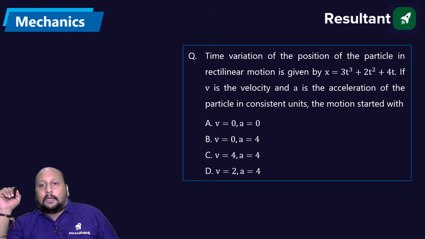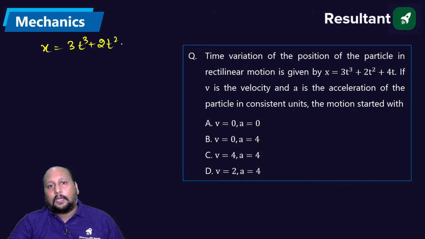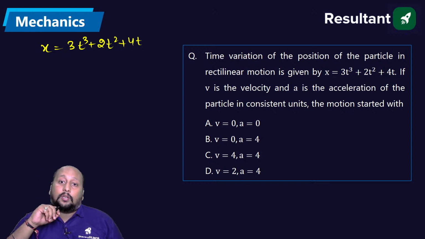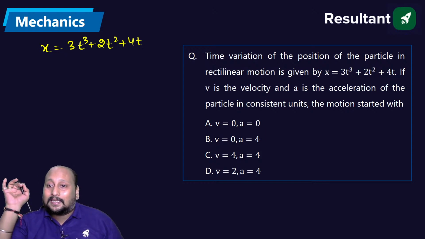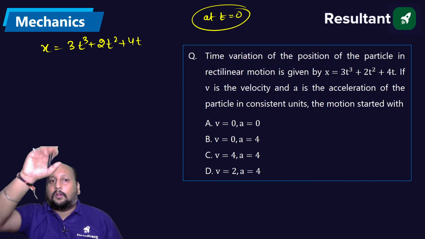Okay, we are having a rectilinear motion. X is given as 3t cube plus 2t square plus 4t. They are asking what is the velocity and acceleration of the particle when the motion started. That means at t equal to 0, what is the value of velocity and acceleration?